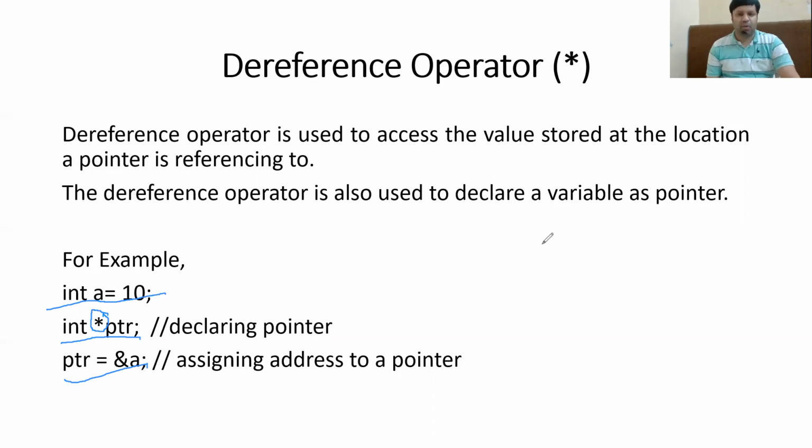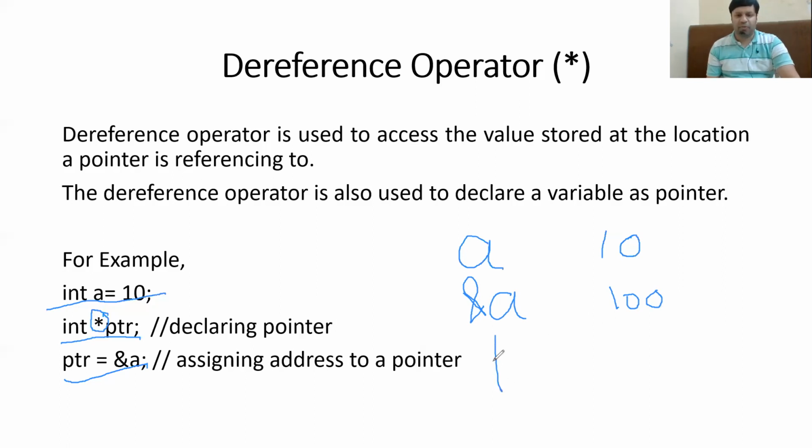Now, let's have a look at some of the values that will be printed. If you printf the value of a, then it will display 10, which is the value of a. If you try to display a reference of a, that means ampersand of a, it will print the address of a. Let's suppose that the address of a is 100. So what will be printed if you print a? It will print the value of a. Ampersand of a, the reference operator with a, will print the address of a.